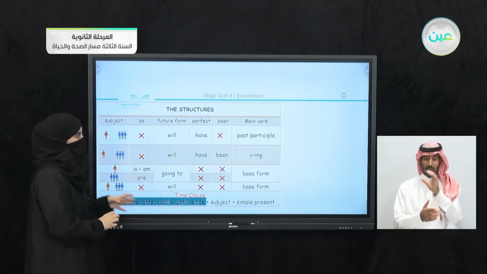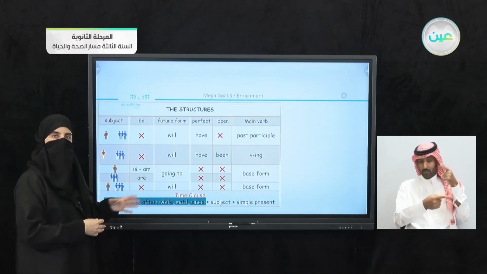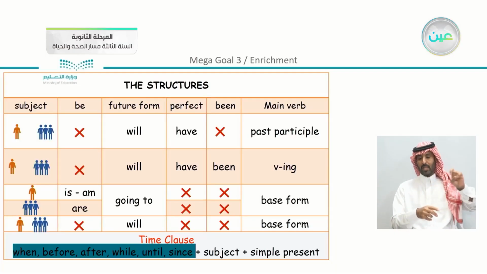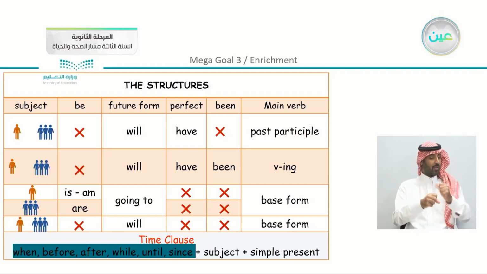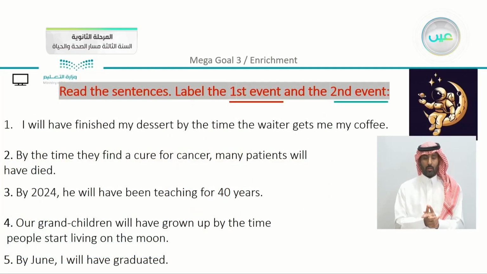We have the structures as we can see here. There was the table, just to refresh your memories, that we showed the difference when to use been in the sentence, when not to use it, when we can use a verb to be, and also we have here the time expressions as we mentioned. Yes, now we have here an exercise.